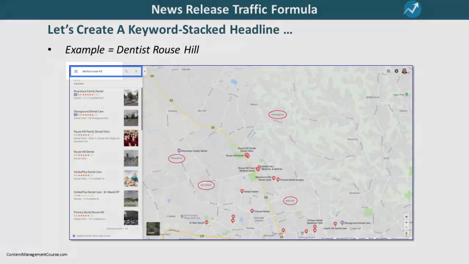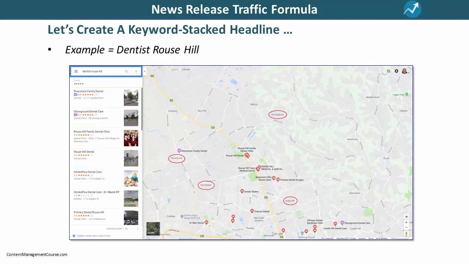Now, it doesn't matter if you're already listed. We want to make sure that you stay ranked not just for this search phrase, but for many other related search phrases as well. So, the first step that I recommend you take is to make a list of all the neighboring suburbs or towns that you want to target for potential customers in your business.